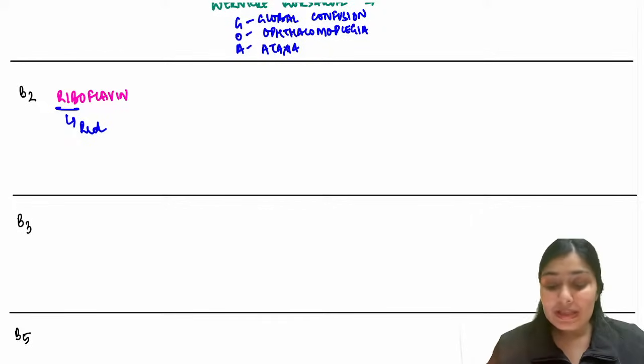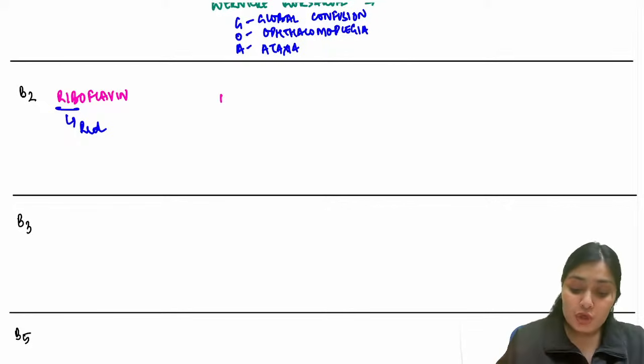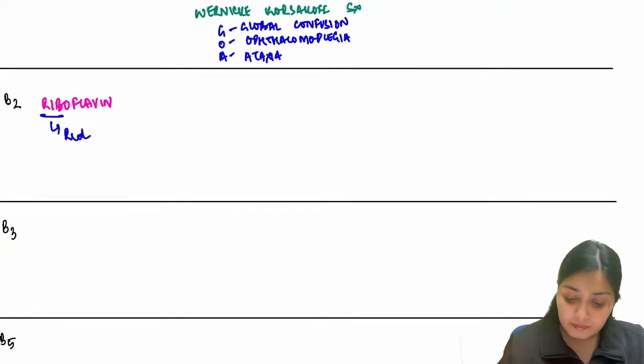So here you see neovascularization, budding vessels, neovascularization of the cornea.